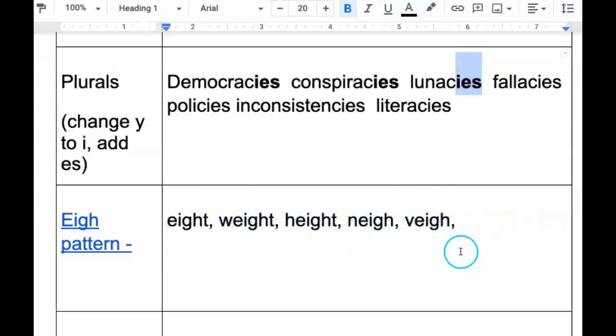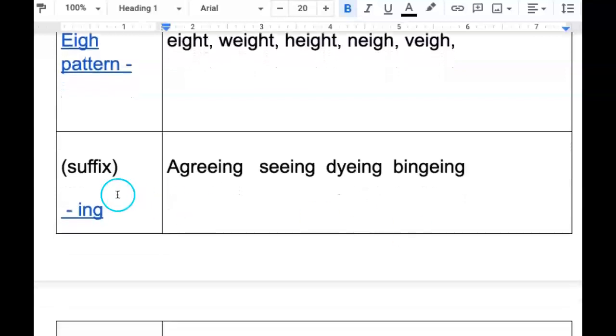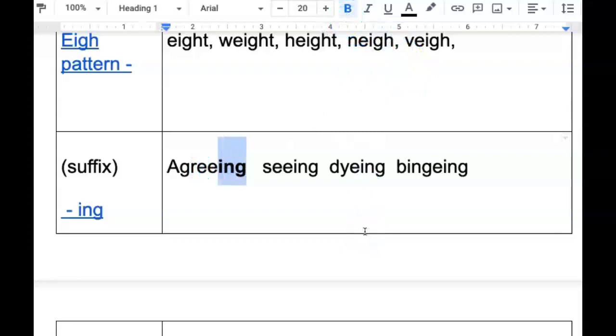heavyweight, etc. Okay, another exception, but that makes sense if you think about it, is if there's a suffix ing added to the end of the word. So if we have the word agree and then we add ing, well, it makes sense that it would break the normal pattern of I before E. Because that's how you spell ing. So when you add an affix to a word, you do not change the spelling.